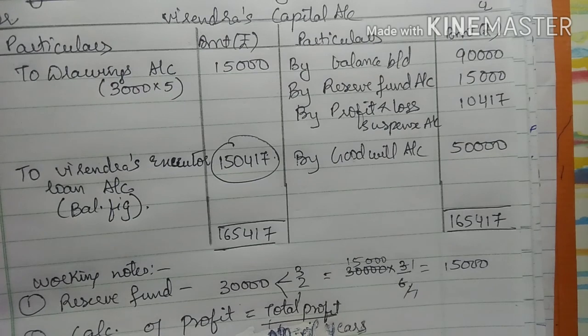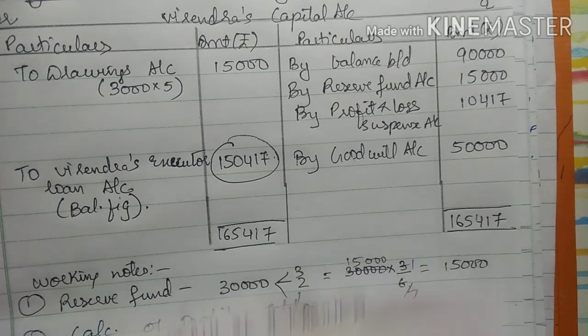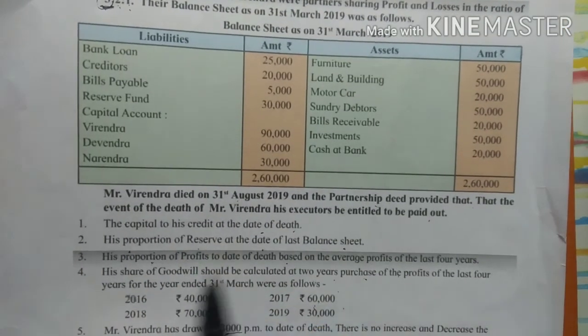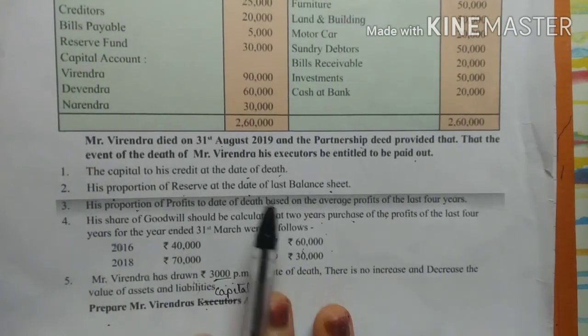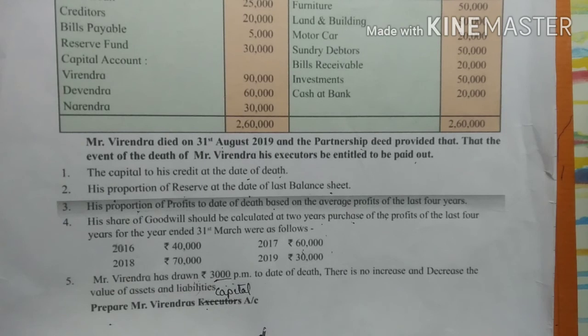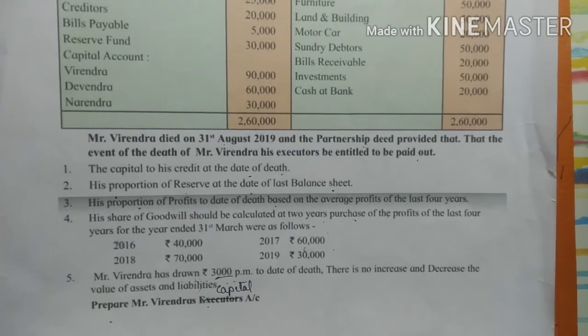So we have completed the problem. In this problem they have just asked you for the Virendra capital account. You have to remember that he died on 31st August, so every calculation will be done for 5 months only, right? So today we have solved two problems, that is problems 2 and 4 of death of partner. Thank you.